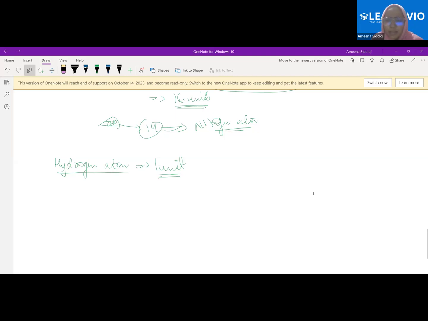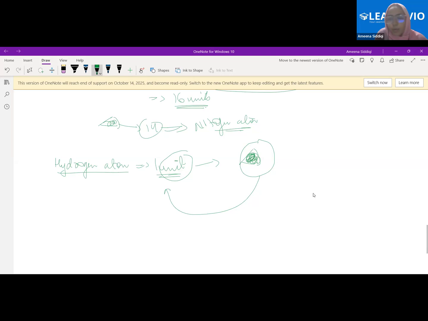Atomic number. Where has the atomic number come from, beta? What is the unit? The unit is this one piece of the carbon 12 atom, yes? That means the mass of this one piece of the carbon 12 atom, or 1/12 the mass of the carbon 12 atom, is nothing but equal to the mass of one hydrogen atom. That is why we are saying 1 unit.